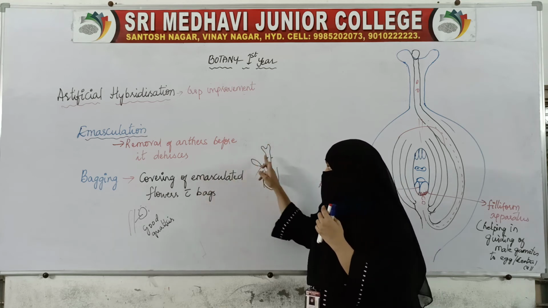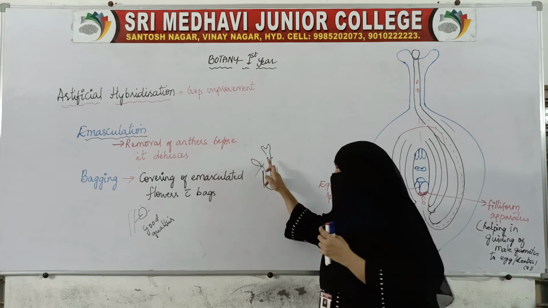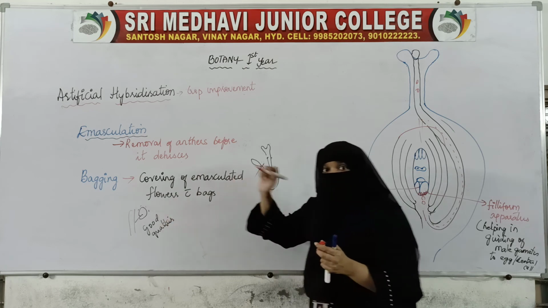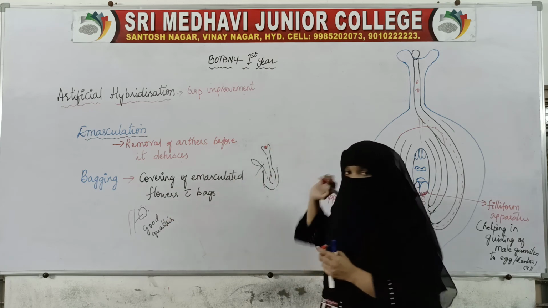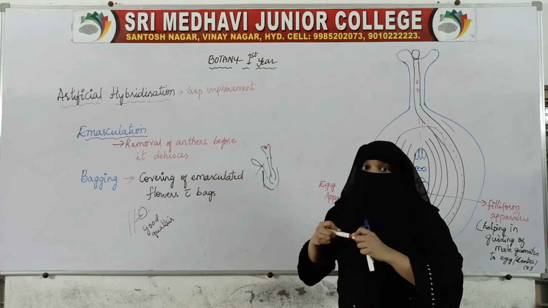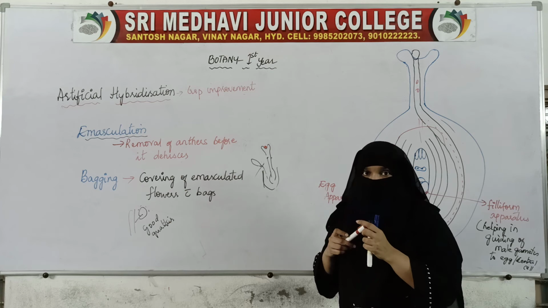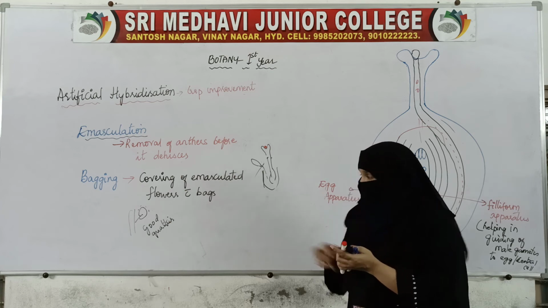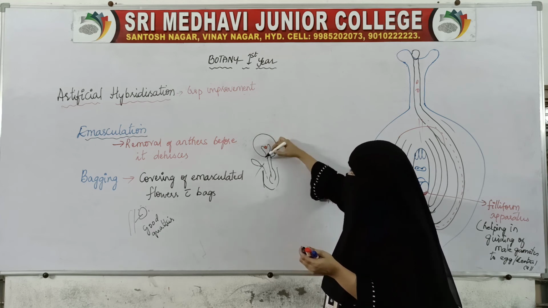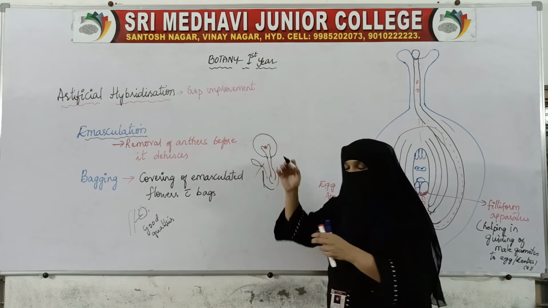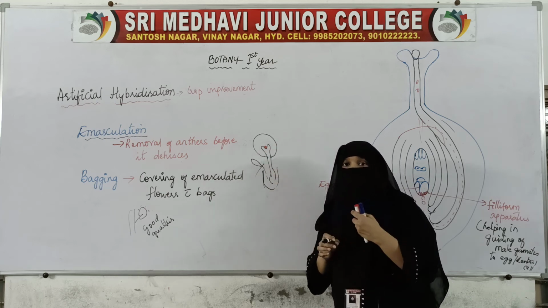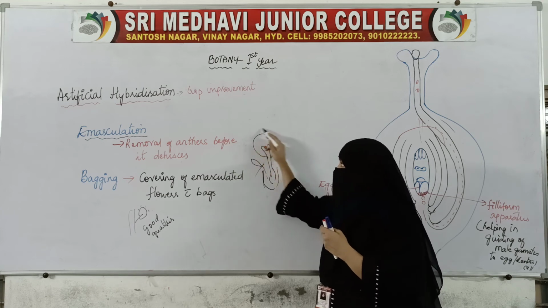After bagging, when they see the stigma has matured, they remove the bag and put the pollen which they have collected on the stigma, of the same species only. This pollen will be of the same species but with good characters. Then again they will cover it, so that the pollen does not go anywhere and the stigma is not infected with any other pollen.